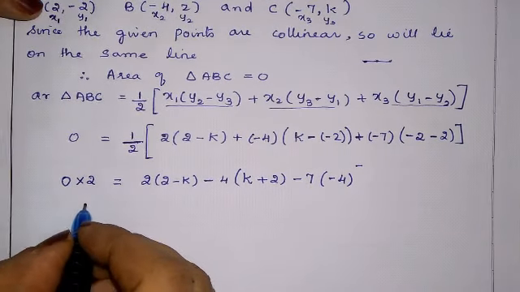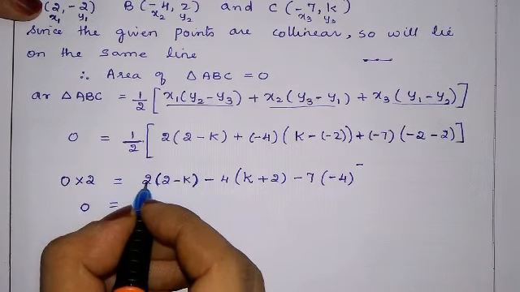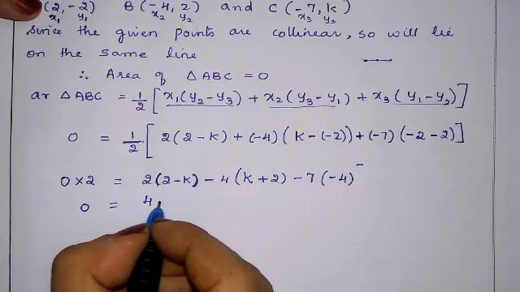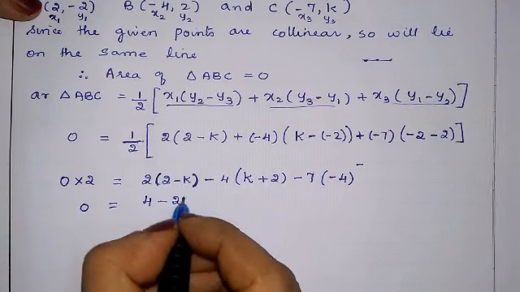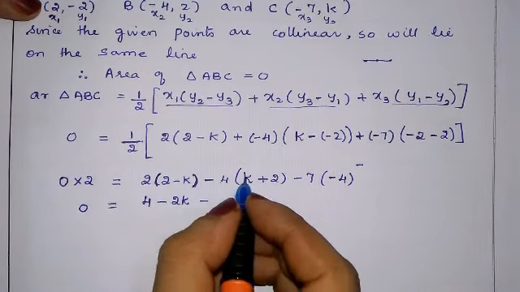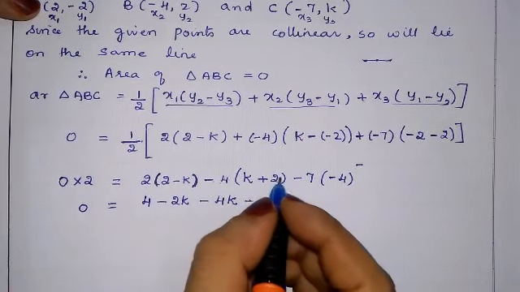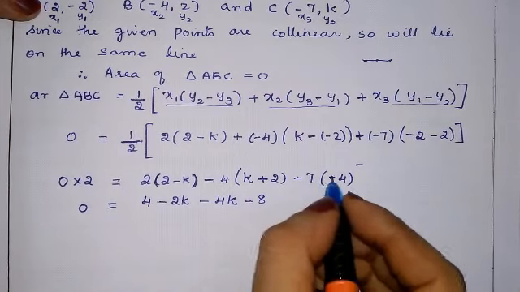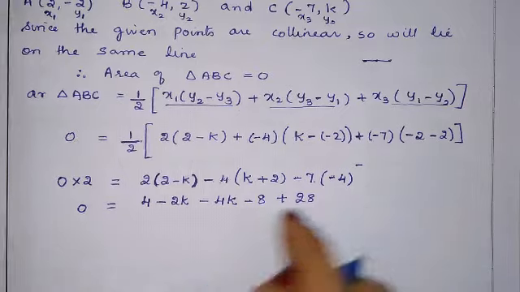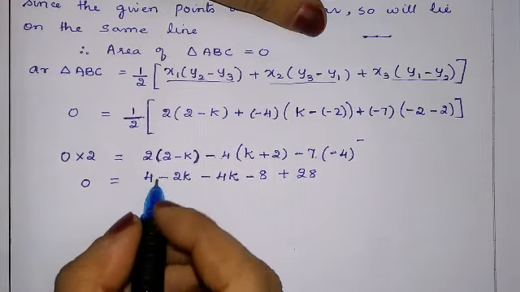Now 0 equals this, and we open the brackets. 2 times 2 is 4, minus 2 times k is 2k. Now minus 4 into k is 4k, and minus times minus 4 times 2 is plus 8. Now minus 7 times minus 4 is plus 28.